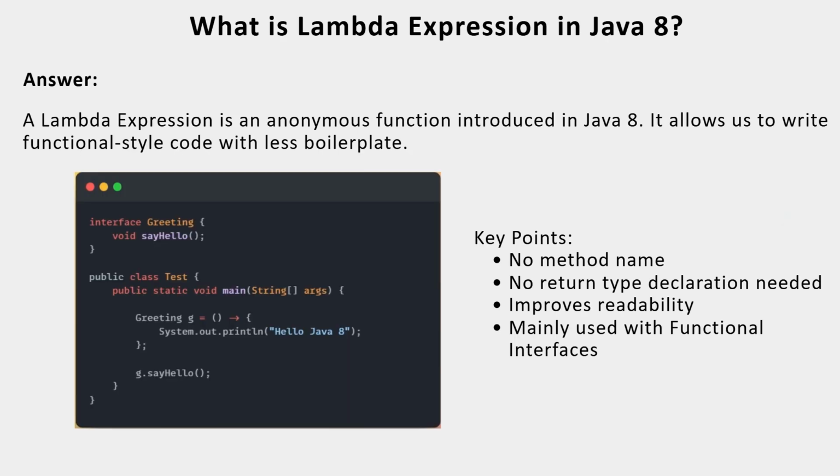The next question is, what is a Lambda expression in Java 8? A Lambda expression is an anonymous function introduced in Java 8. It allows us to write functional style code with less boilerplate. Anonymous means it doesn't have any name; that is called an anonymous function. Let me explain how you can use it.